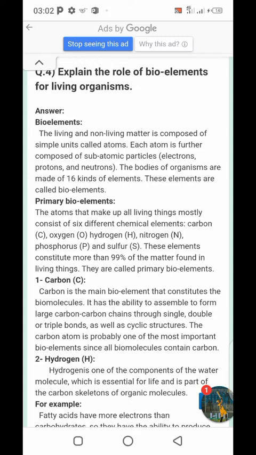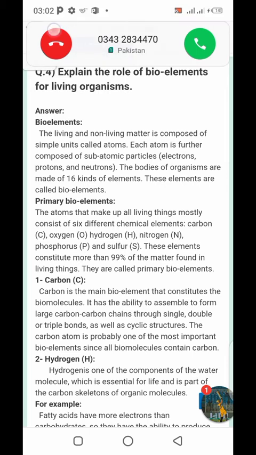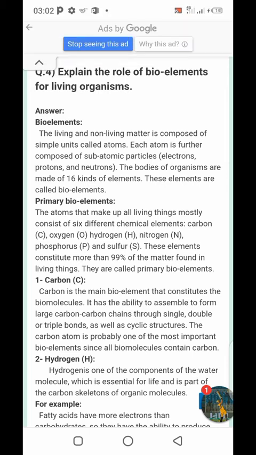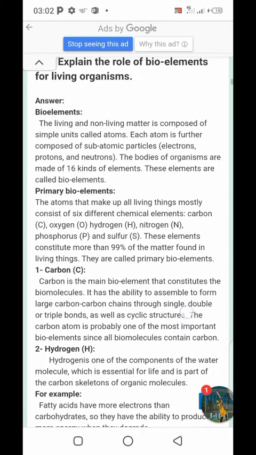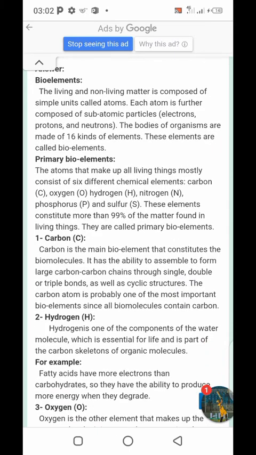The atoms that make up all living things mostly consist of 6 different chemical elements: carbon, oxygen, hydrogen, nitrogen, phosphorus, and sulfur. These elements constitute more than 90, we call that 99%, of the matter found in living things. They are called primary bioelements.